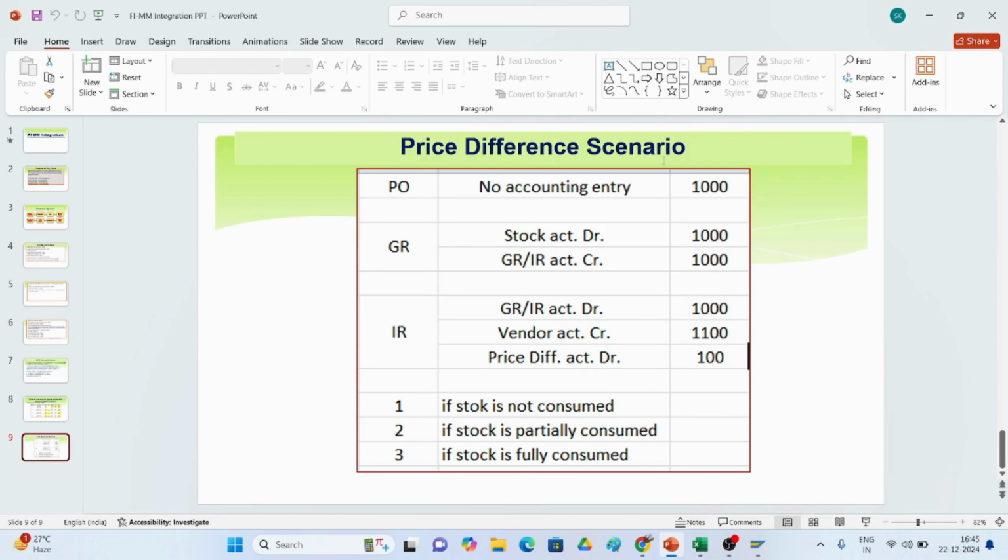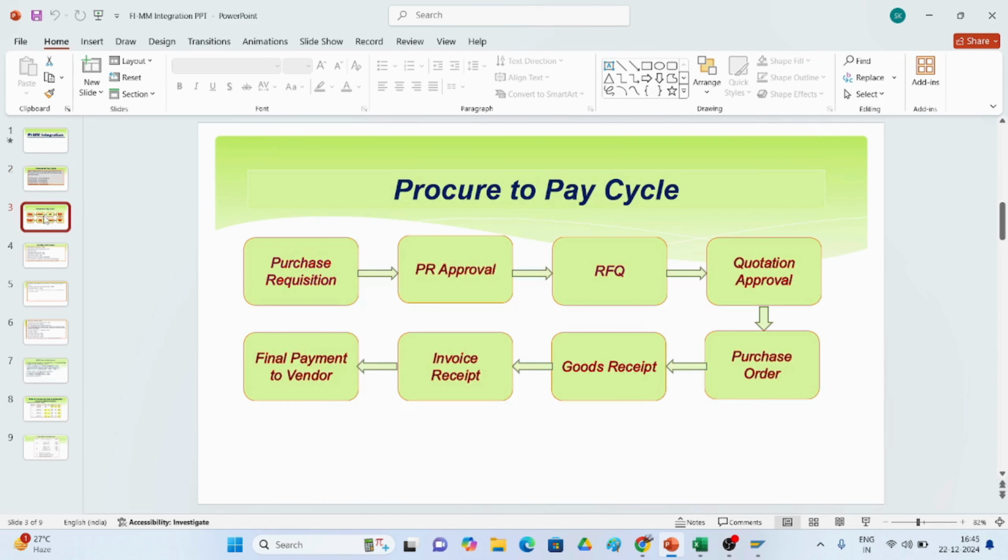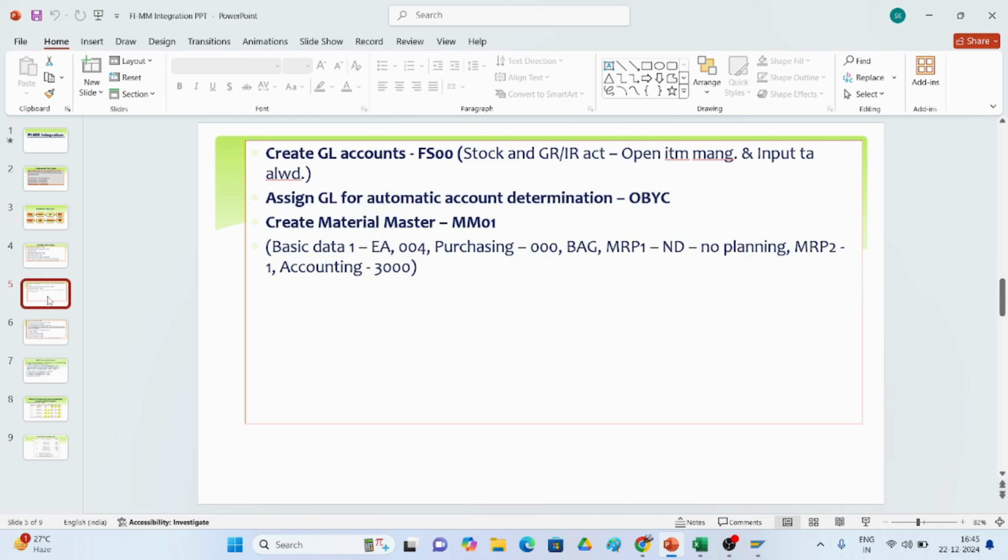So this is about the FI-MM integration, the process and the steps involved while configuring and integrating SAP with FI-MM. We can call it the procure to pay, P2P, process. I have explained what is meant by FI-MM integration and the procure to pay cycle, and what configuration should be done by the FI consultant. So this is the process, and our part is to create the GL account and assign the GL account in automatic account determination, OBYC.